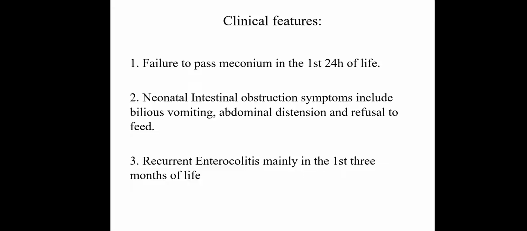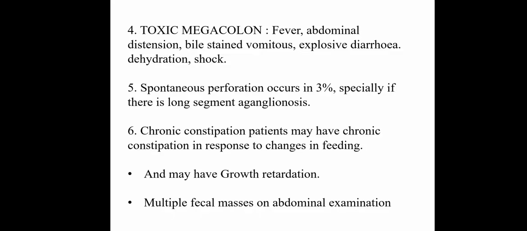Clinical feature: failure to pass meconium in the first 24 hours of life. In neonatal intestinal obstruction, symptoms include bilious vomiting, abdominal distension, and refusal to feed. Recurrent enterocolitis mainly presents in the first 3 months of life. In toxic megacolon, there is fever, abdominal distension, bile-stained vomitus, and explosive diarrhea with dehydration and shock. Spontaneous perforation of the intestine occurs in 3% of cases if there is long segment aganglionosis.